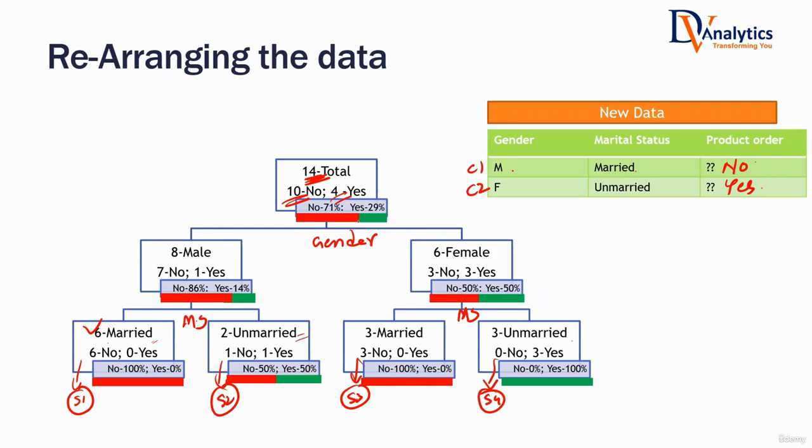Now, that is what a decision tree tells you. Philosophically, what is the main philosophy of the decision tree? Do not look at the whole data as just one group. If you look at the whole data as one group, you will not be able to take the final decision.